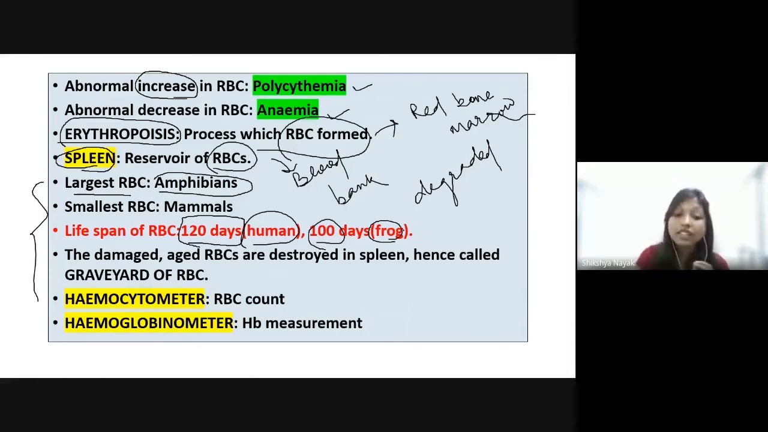These aged RBCs then come to the spleen, and here they are degraded. The damaged and aged RBCs are destroyed in the spleen. Hence, the spleen is also called the graveyard of RBCs. What is the function of the spleen then? It destroys the damaged or aged RBCs that have completed their lifespan, and it also reserves the formed RBCs for emergency use. That is why it is known as the blood bank of the body and also the graveyard of RBCs.